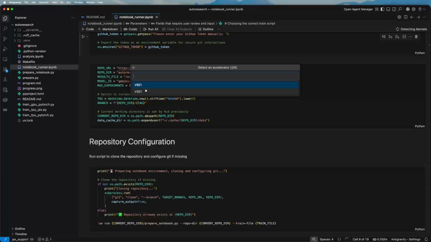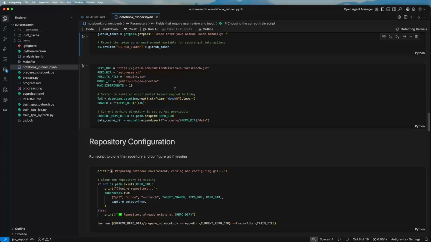In my case, I have enabled the TPU V5 and also the V6 because I have a Google Colab Pro account. But if you only have the free account, you will be using V5, which I will also use here, right? So the runtime of the TPU will be the latest one, so it's the most updated. And for the name of this environment, I will keep the default one, which is descriptive enough.